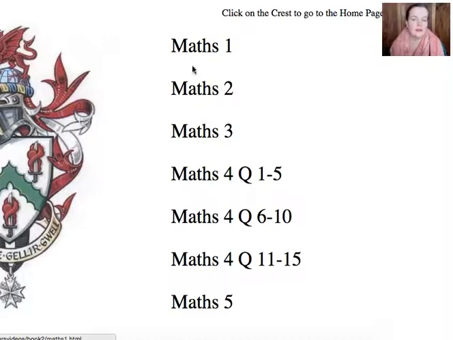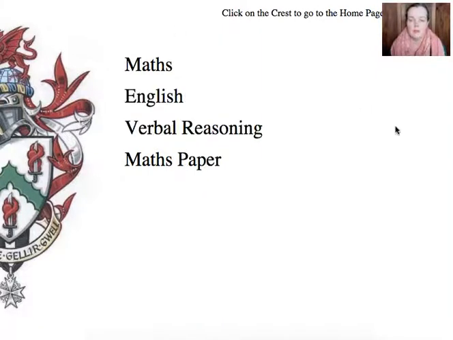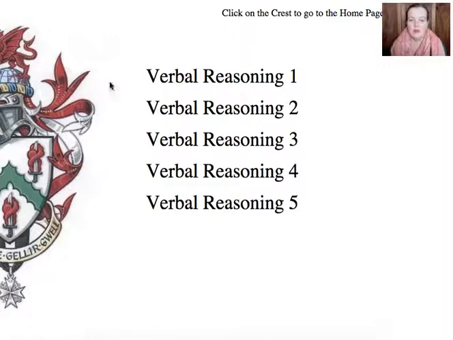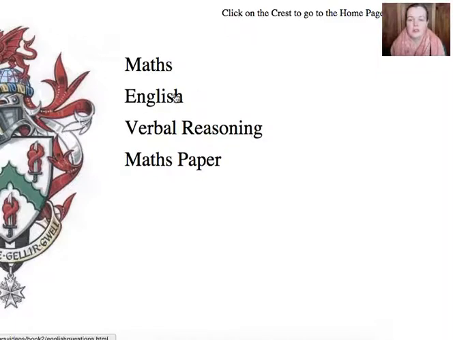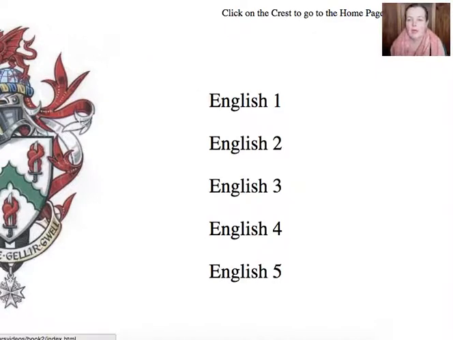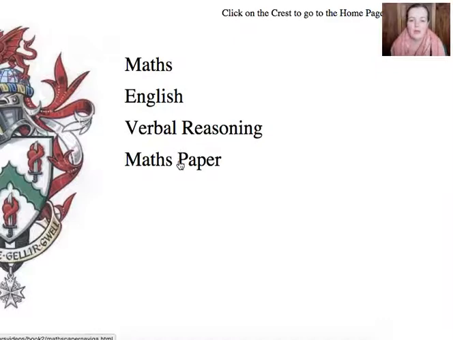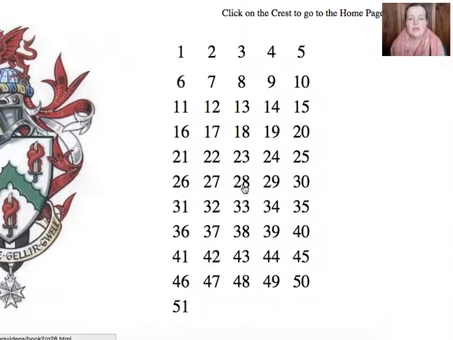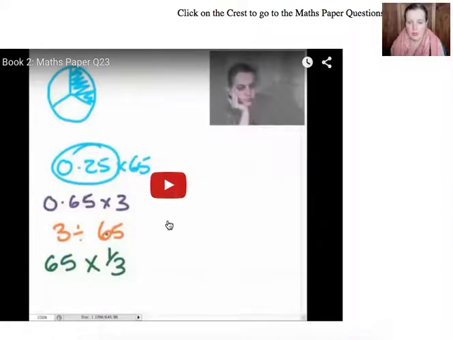There's the maths 1, 2, 3, maths 4, there were 15 questions, so we had to break that up into bits, and then maths 5. Let's go back a bit. And we've got the same with the verbal, and the same with the English. Then, if you want the maths paper, each individual question's gone over. Now, you don't have to have the books to make these work. There we are. I have no book. It's free access to everyone. Off we go. Ooh, that looks tricky, doesn't it?